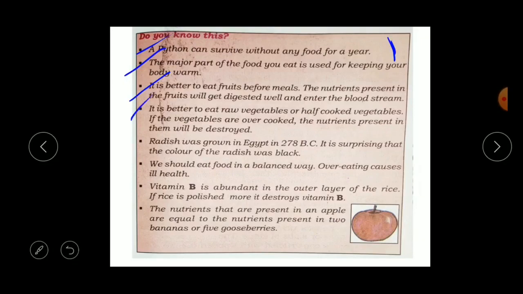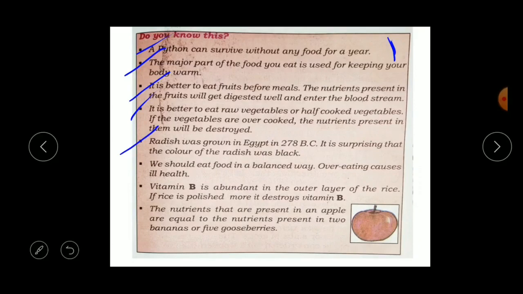The next point is it is better to eat raw vegetables or half cooked vegetables. If the vegetables are overcooked, the nutrients present in them will be destroyed. So it is good to eat raw vegetables like cucumber, radish, or carrot. You can eat raw vegetables or half cooked ones. Don't overcook the vegetables. If you cook them for a longer time, whatever nutrients are in the food items will get destroyed.